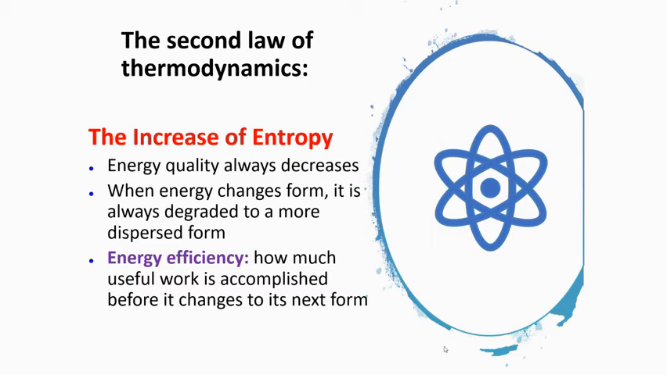The second law of thermodynamics is considered the increase of entropy. And so as energy changes forms, the quality of that energy always decreases, that it becomes less efficient as you go higher up in energy transfers. So energy efficiency is how much useful work is accomplished before the energy changes to its next form.